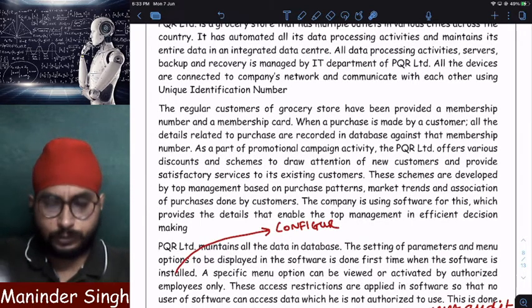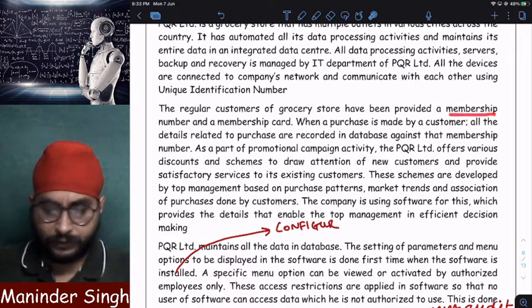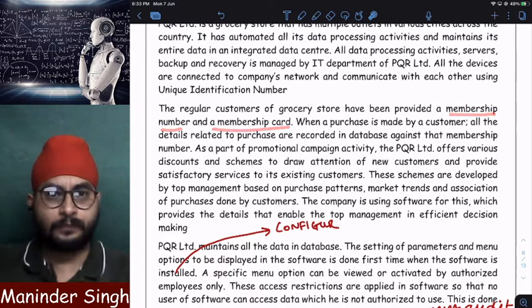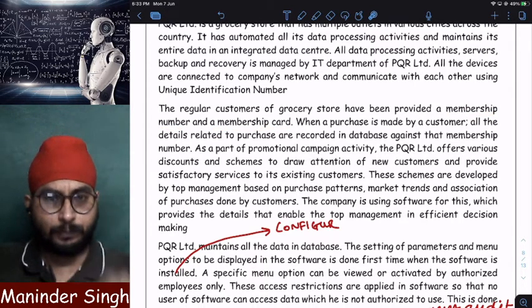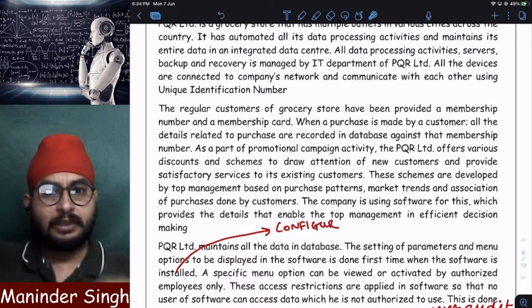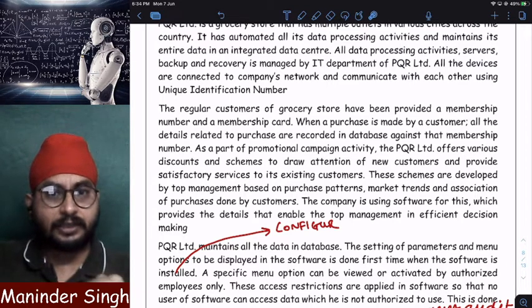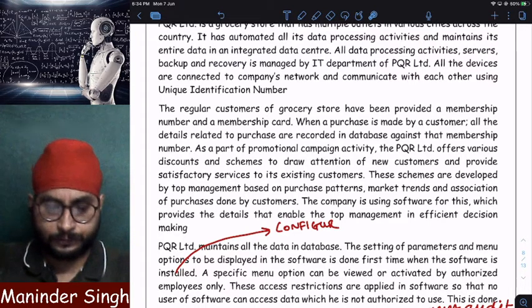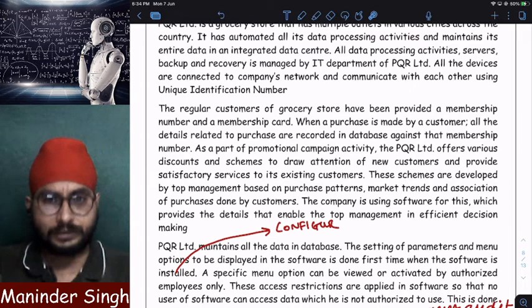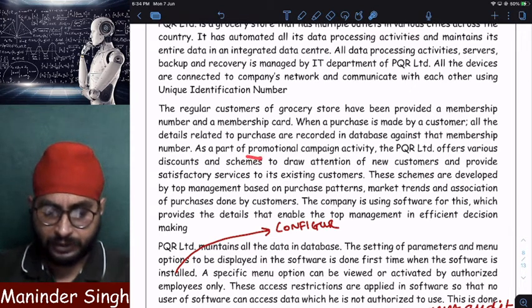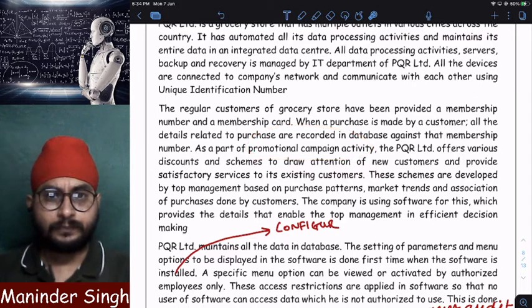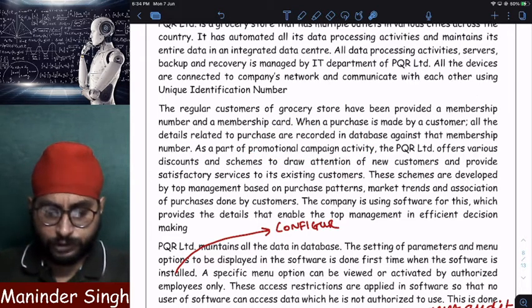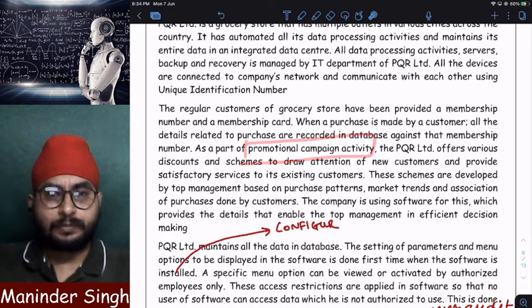Now, every regular customer, what they have given, regular customers they have given membership number and membership card. So whenever I buy anything from a particular store, PQR stores, whatever I purchase will be entered against my membership number. And on this membership number, whatever sales have happened, in future, based on the purchases, it wants to identify and create a promotional campaign. Now company wants to create a promotional campaign, means offers. How to decide the offers?